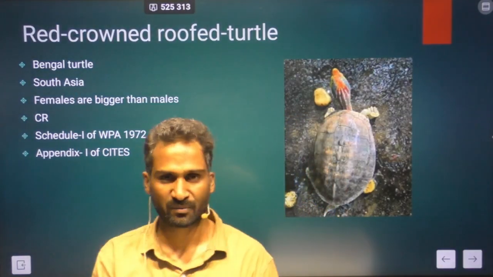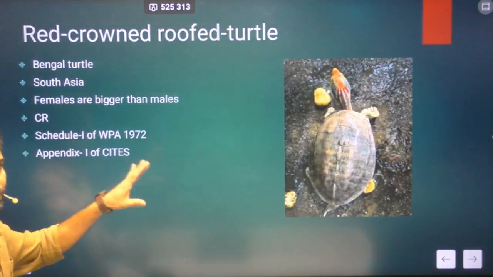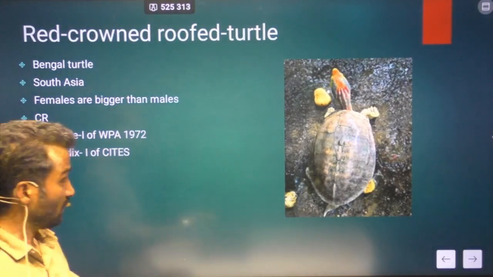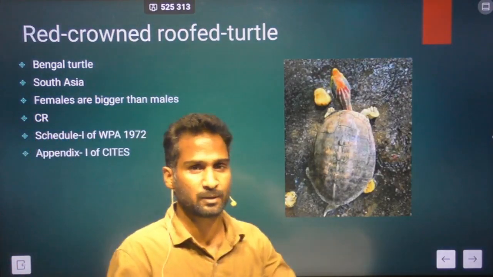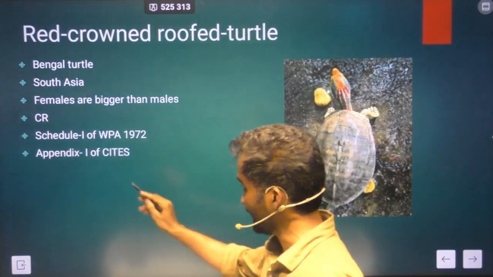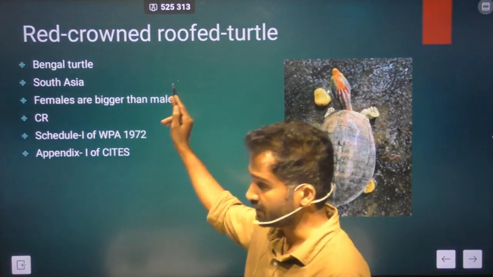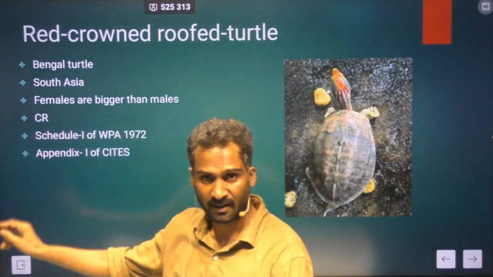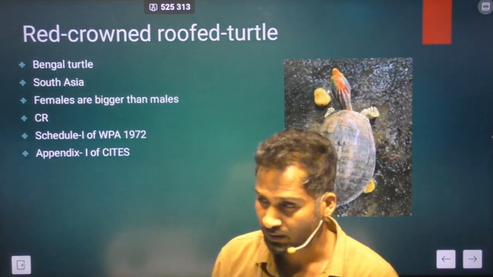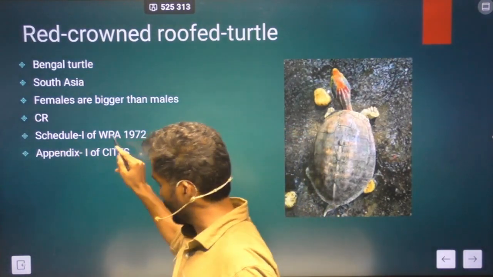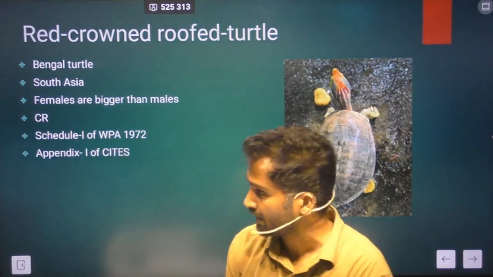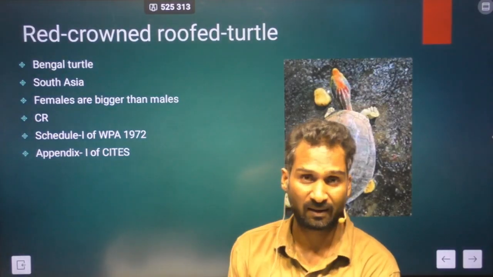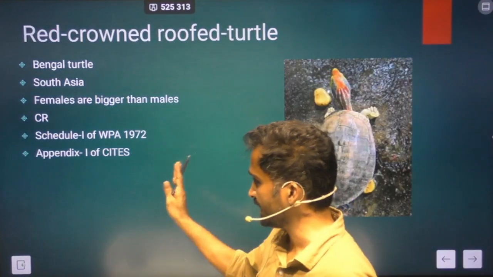The size and the weight is more of the females compared to the males. Then again, this is the turtle which is critically endangered under IUCN status. Then it is placed under Schedule 1 of the Wildlife Protection Act of 1972.